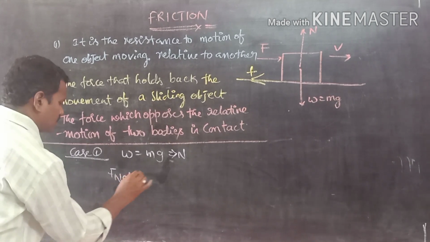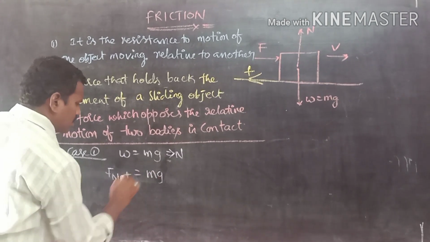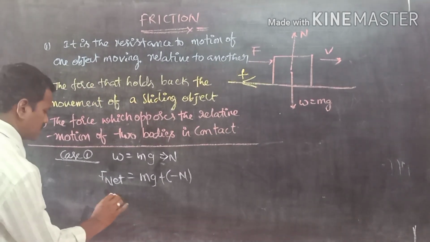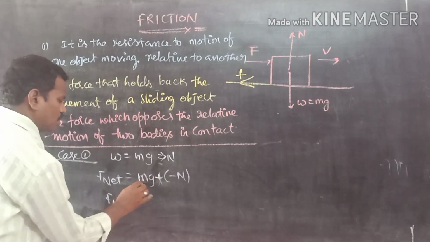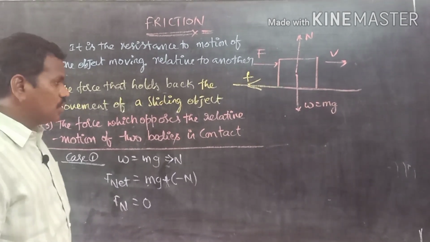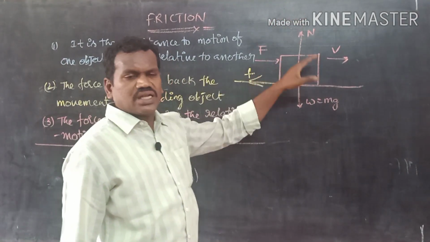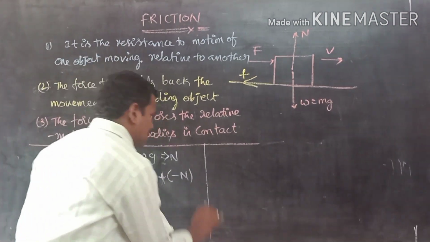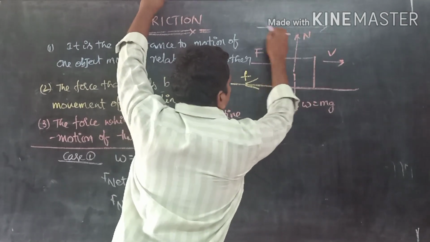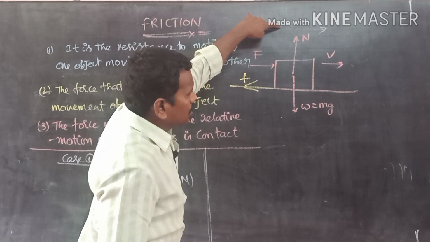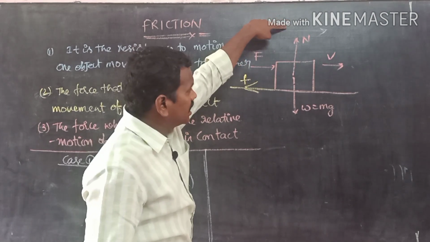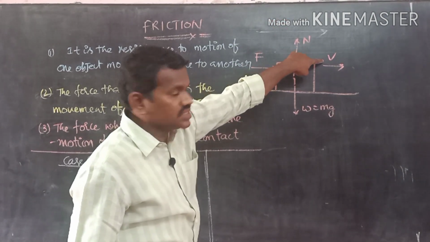Then F net is equal to mg plus or minus N. Why? Because both of them are acting in opposite directions. Here both of them are equal but opposite in direction, so the net force becomes 0. So the body does not move either upward or downward. Let us consider the force is applied in this direction, meaning we are pushing the object in this direction. The body also moves with a certain velocity in the same direction as the force. The direction of force and the direction of velocity are the same.